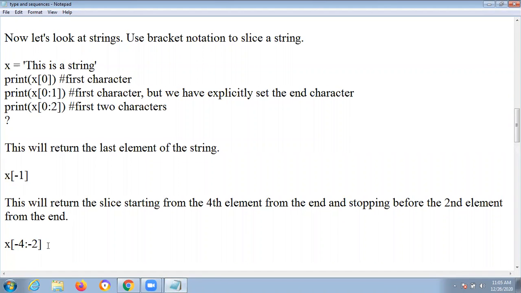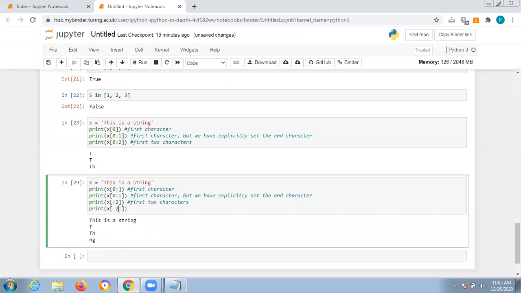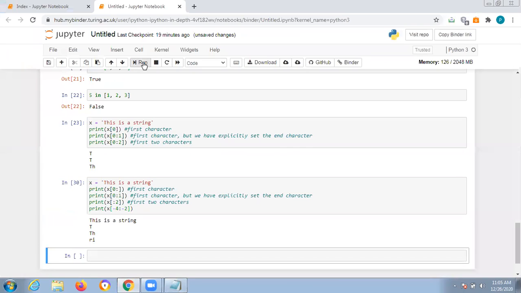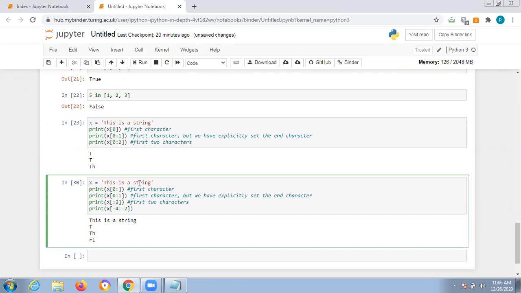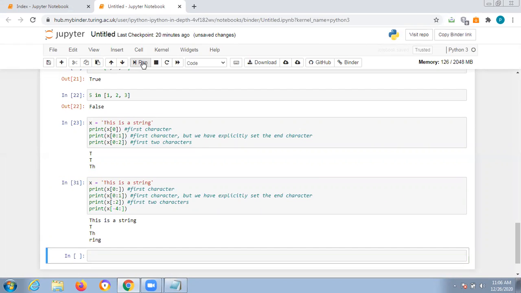Similarly, -4 to -2. Let us test with minus, starting at -4, ending at -2. -4 means from the last you come here. Test this output again. Ri will be seen. Why? Only Ri will be printed because you are ending at the second one only. Suppose you don't give an ending, what will happen? It will take the entire thing. Okay, ring.